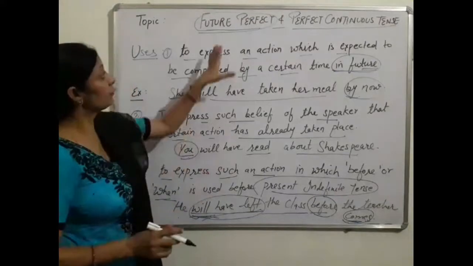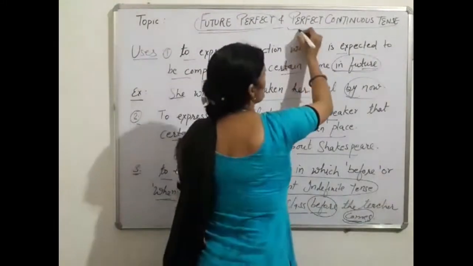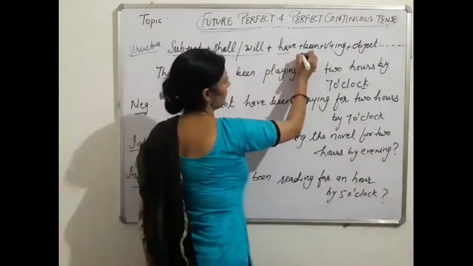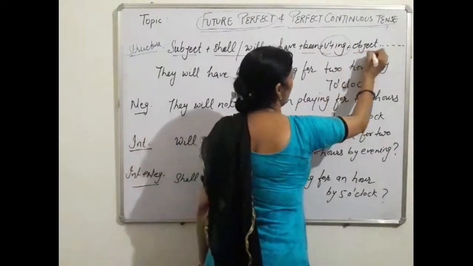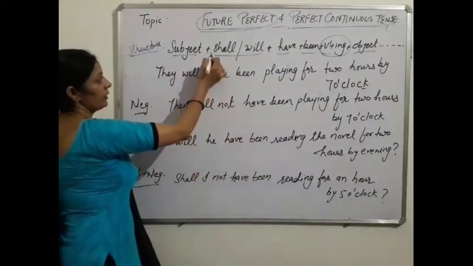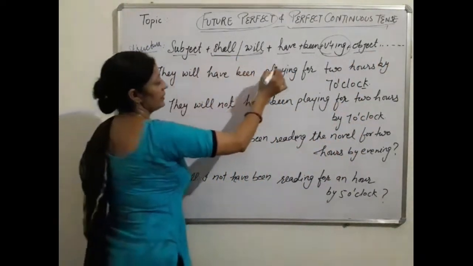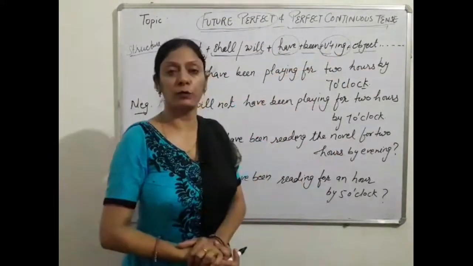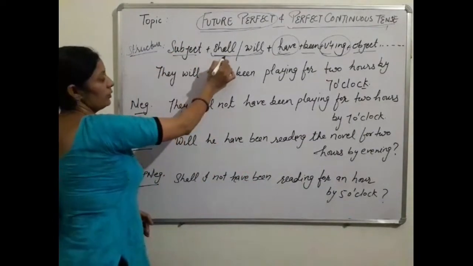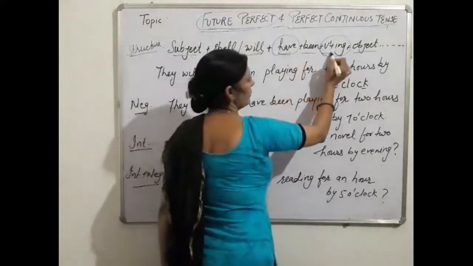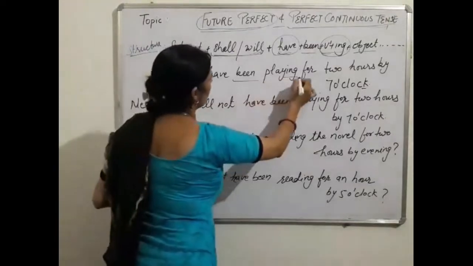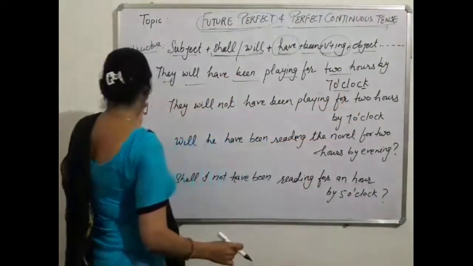Okay, here ends our future perfect, and now see the future perfect continuous tense. Subject, then shall or will according to the subject, have, been, present participle and object. Here we are using future, will or shall. In perfect we use have, then in continuous the ing form of verb is used. So accordingly: subject, will or shall, then have, been, present participle and object. For example, they will have been playing for 2 hours by 7 o'clock.